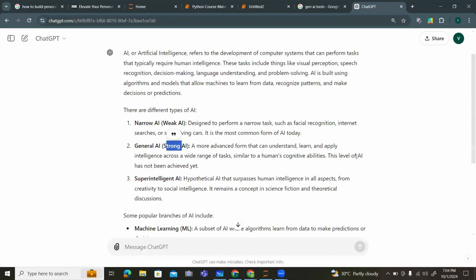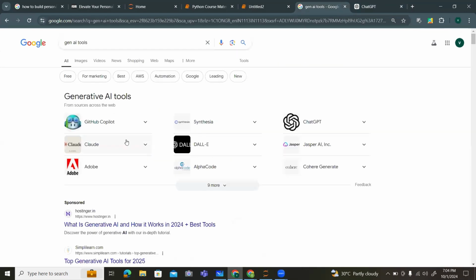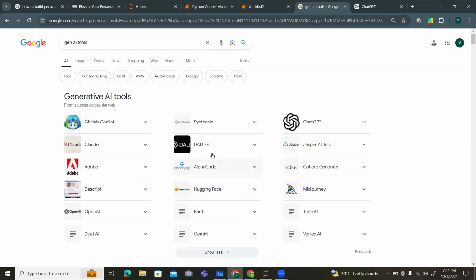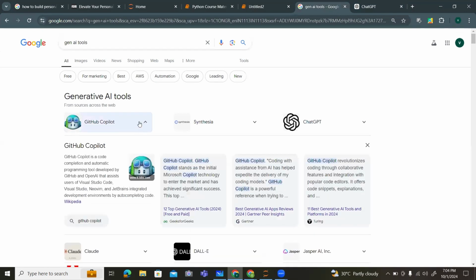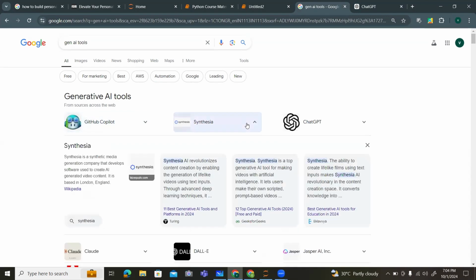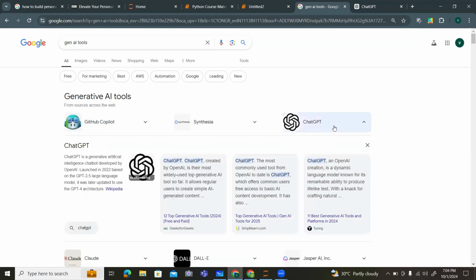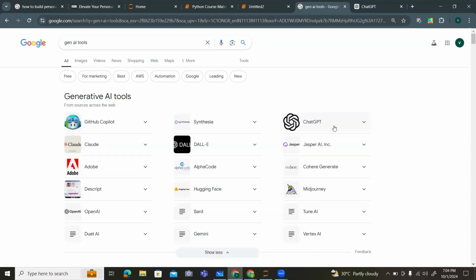So let me show you some of the tools also. These are some tools used for generative AI. GitHub Copilot is one type of tool based on generative AI, which is used to generate code automatically. We have Jasper AI, which is used to create content. ChatGPT is also used to create content.